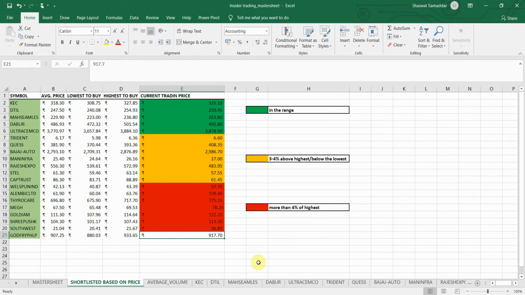So I will check the average traded volume, and after that I'll check the allotment date of these stocks to the promoters. Why is that important? Because I have to study the price movements after the date of allotment, whether it has gone up since that day, whether it has come down, or whether it is moving sideways since the day of allotment.